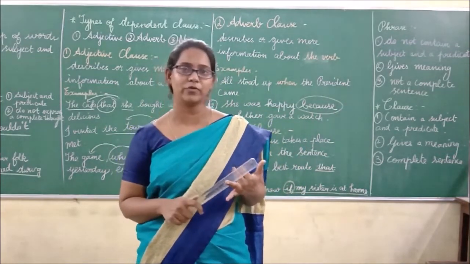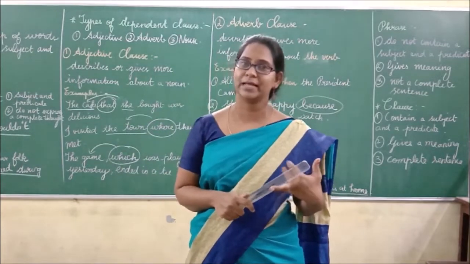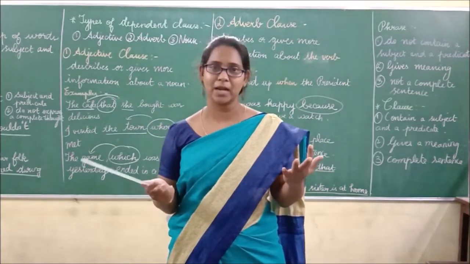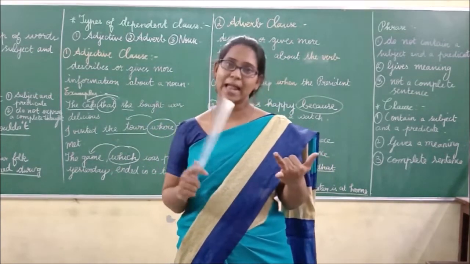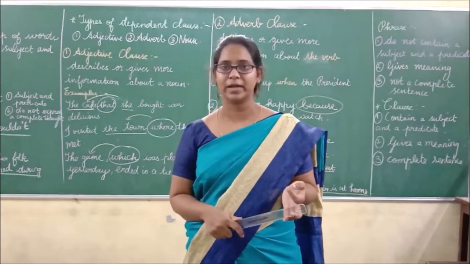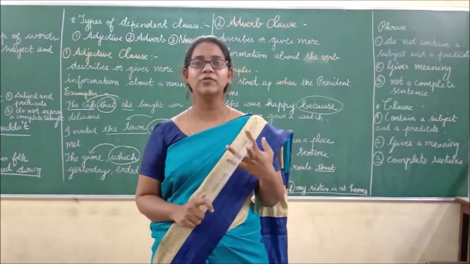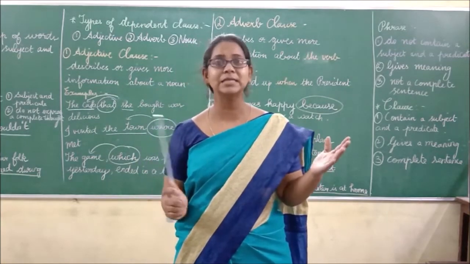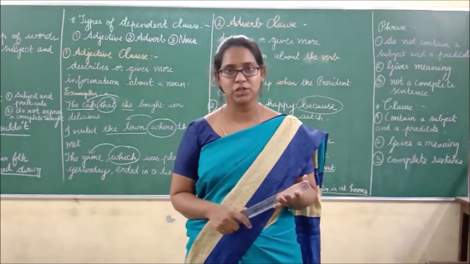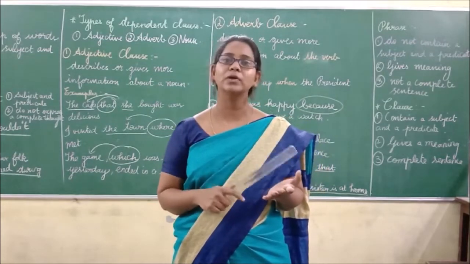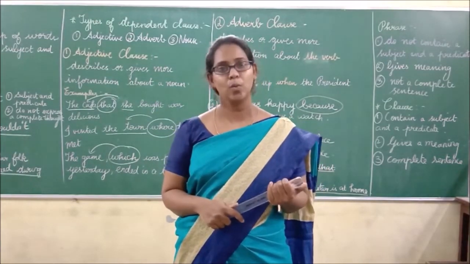A verb phrase is made up of a verb, helping verb, and its modifiers. A prepositional phrase is a group of words that begins with a preposition and tells about the relationship between the words.